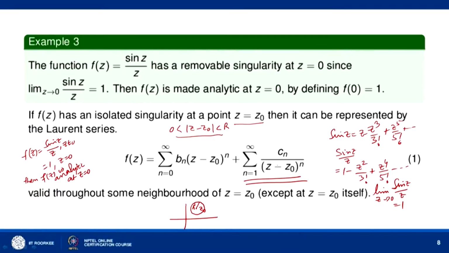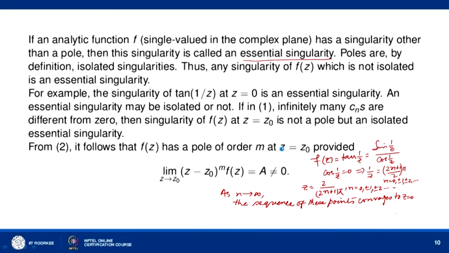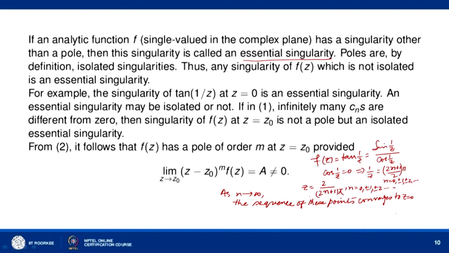Now an essential singularity may be isolated or not. Now when can it be isolated? It can be isolated provided the principal part contains infinitely many terms. So if in the principal part infinitely many c_n's are different from 0, then the singularity of f(z) at z equal to z naught is not a pole but an isolated essential singularity. So if the principal part of the Laurent series contains infinitely many terms, then the function f(z) has an essential singularity at that point, and it is an isolated essential singularity, and non-isolated singularities occur as limits of sequences of